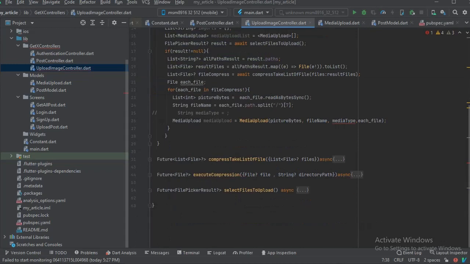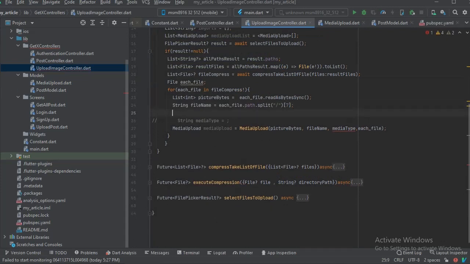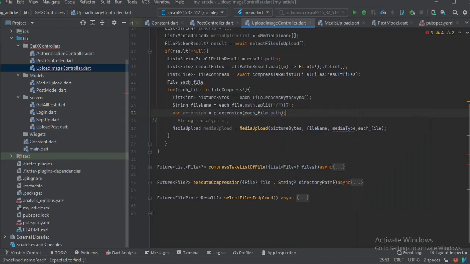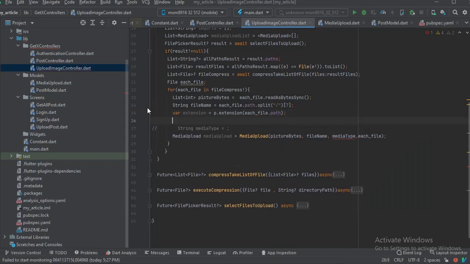Coming down here, we're going to say var extension equals p.extension, then pass in each file dot path, to get the extension for us.